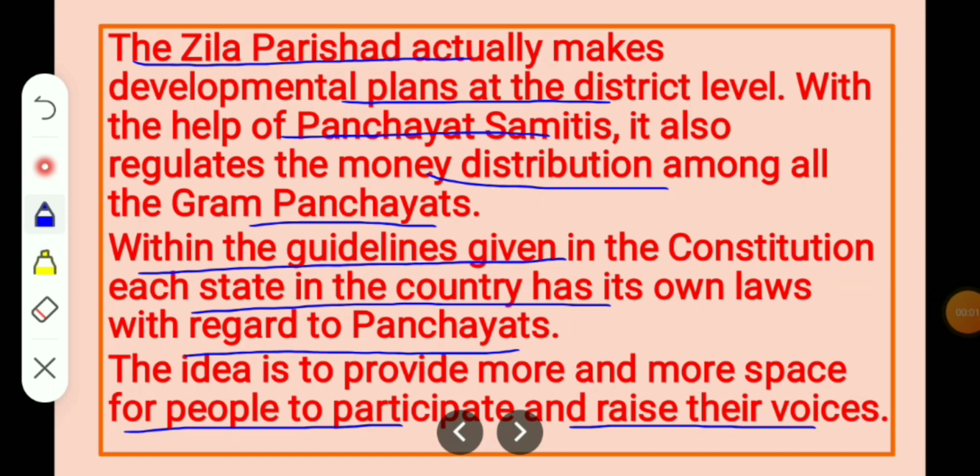So in chapter 5, Panchayati Raj, I have explained what is Gram Sabha, what is Gram Panchayat, how Gram Panchayat functions, what is the work of Gram Sabha, and what are the different levels of Panchayat. I hope everything is clear to all of you.